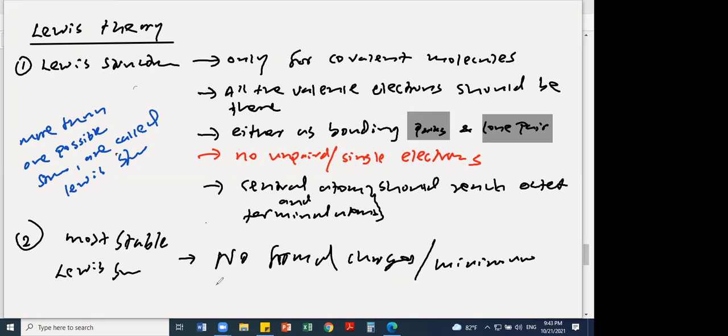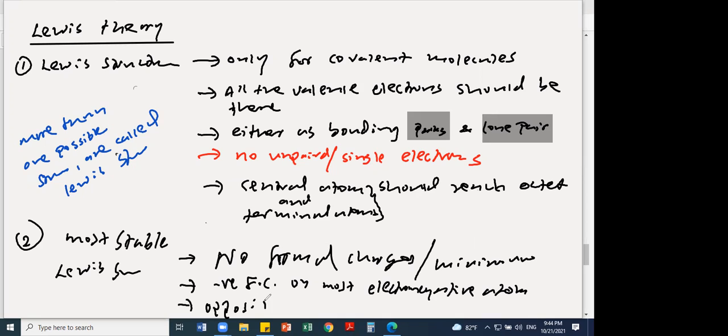And negative charge should appear on the most electronegative atom. Negative formal charge, I put FC, negative formal charge on the most electronegative atom. That is also very important. And opposite formal charges should be on adjoining atoms. If you get plus and minus, they should be on adjoining atoms. Those are the things you have to consider. You might have got this in your theory note also, but you have to pay more attention to these things.